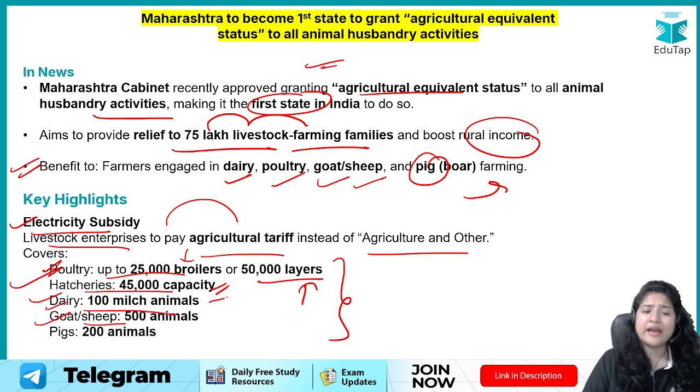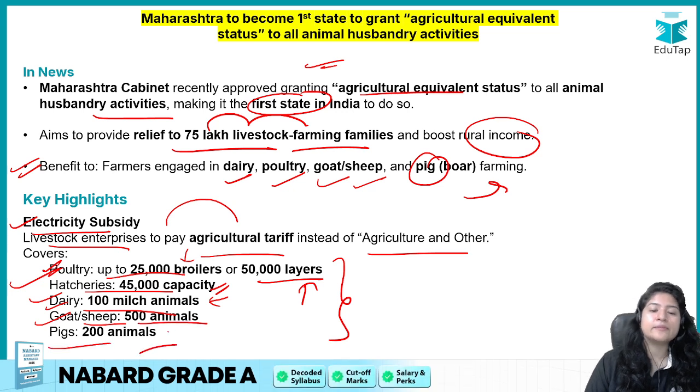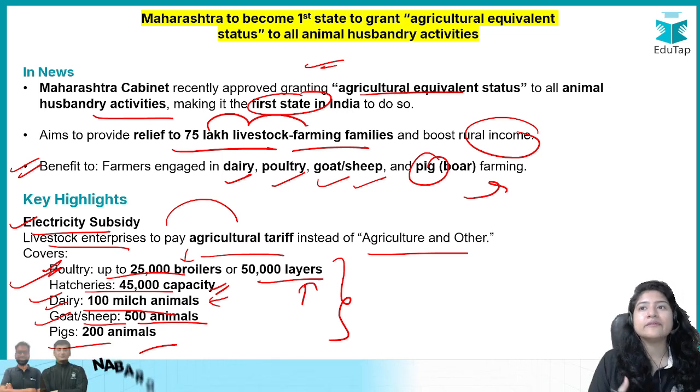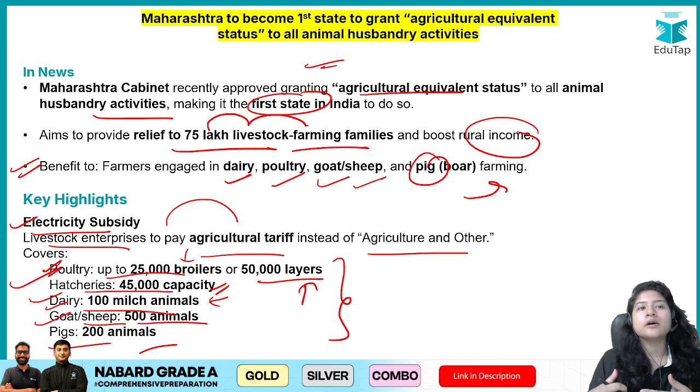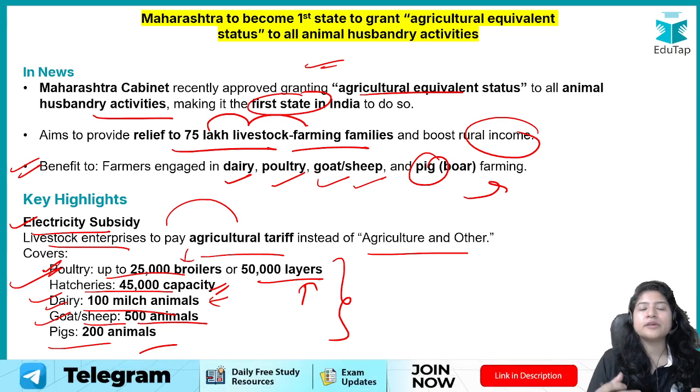I think 100 is a very good number, like even rich farmers can come under this. For goat and sheep, 500 animals, for pigs, 200 animals. If somebody has this number, they do come in the rich category, right? This might even attract upper strata people to the animal husbandry sector. Usually people with good income sources might not want to come to livestock, but they do come to agriculture.